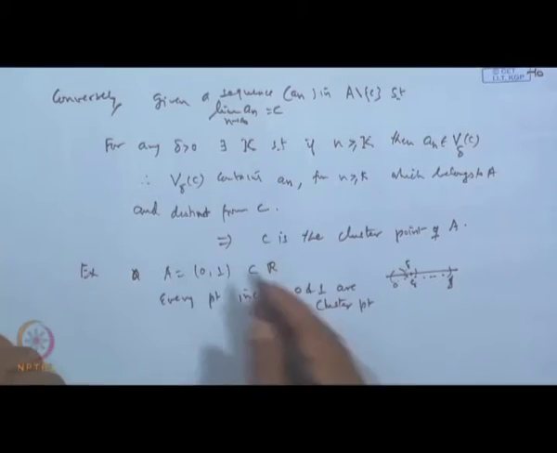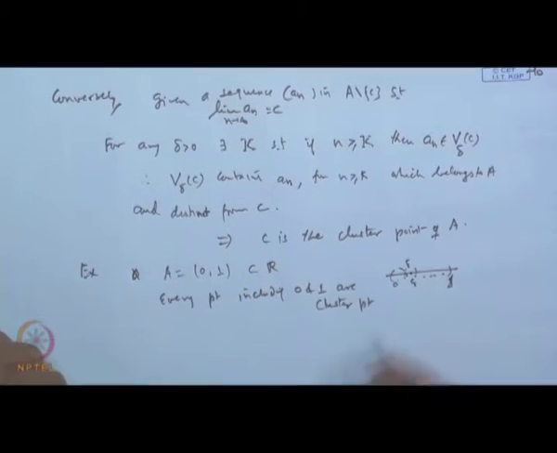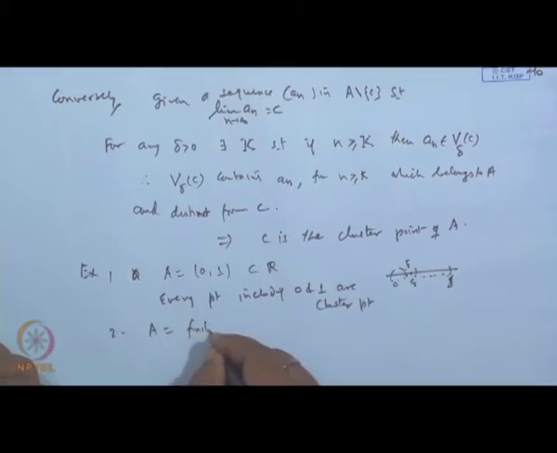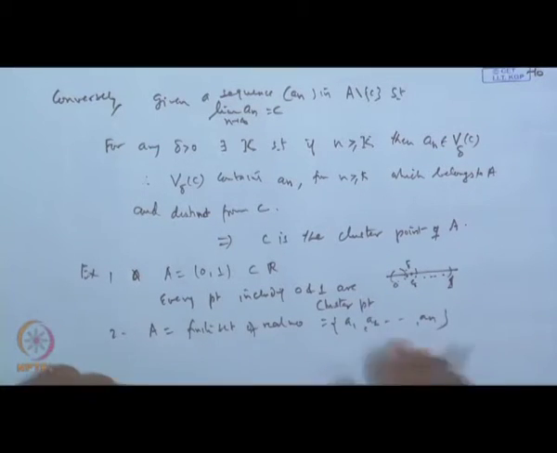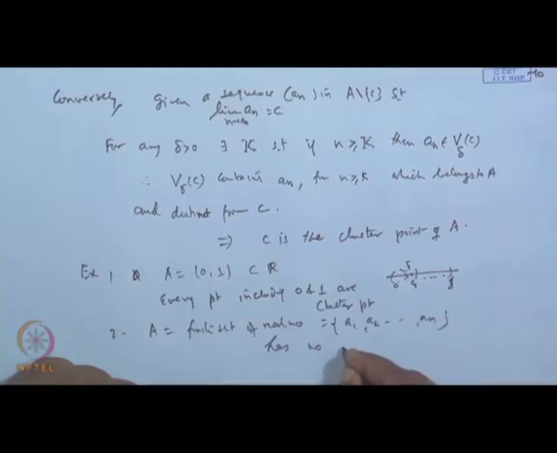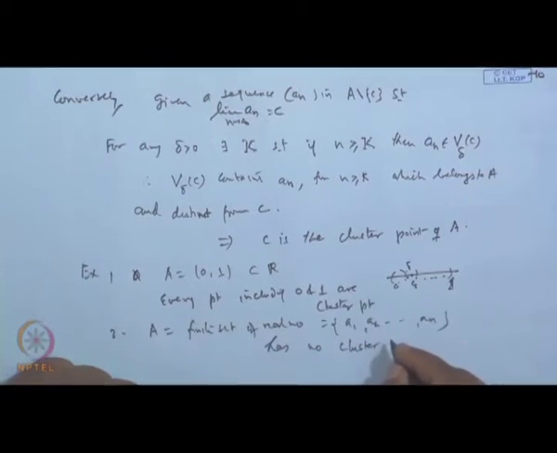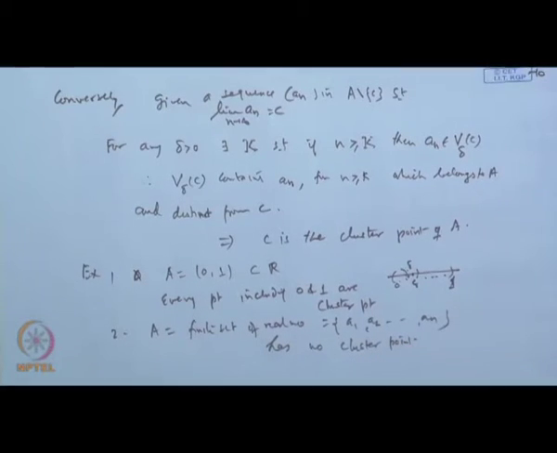Similarly, we can choose, like the closed interval [0,1], a finite set of real numbers. A finite set of real numbers means, suppose a_1, a_2, ..., a_n are the elements of the set. It does not have any limit point, no cluster point. Why? Because suppose some point is a cluster point, whether in between or outside.